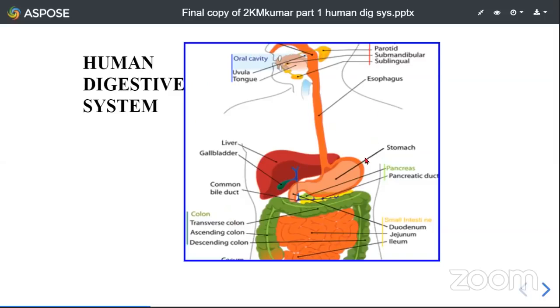This picture clearly shows the entire human digestive system. It consists of various organs. We shall start with the mouth, oral cavity, pharynx, and this is the esophagus. This bag-like structure is called the stomach, and this highly coiled tubular structure is called the intestine. This wider tube is called the large intestine, and we have some glands also. This is the liver, the largest gland of our body, and here we have the pancreas. All these organs and associated glands together form the human digestive system, which is responsible for the whole process of our digestion.